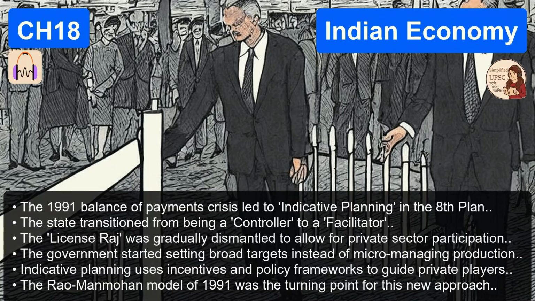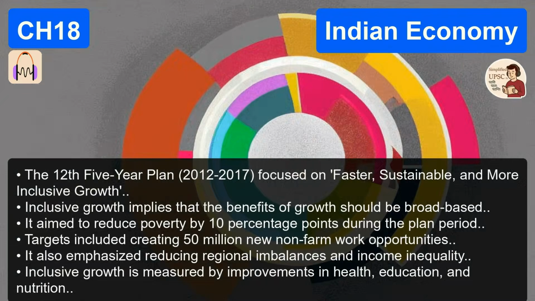So it's about making sure the benefits are broad-based. Yes. It implies a measurable, verifiable reduction in poverty, a reduction in income inequality, and a reduction in regional imbalances. Regional imbalances are huge in India. Massive. Inclusive growth focuses heavily on equality of opportunity. It means making sure a kid born in a remote tribal village in Jharkhand has the exact same baseline access to health, education, and skill development as a kid born in South Mumbai.